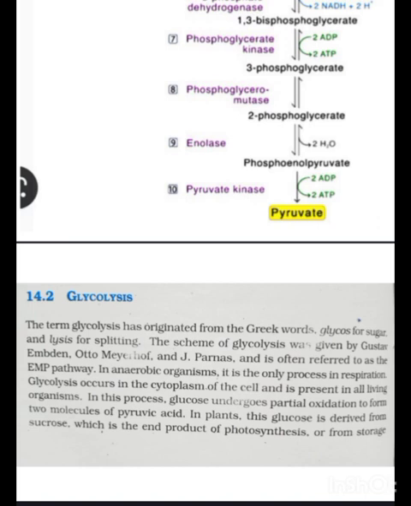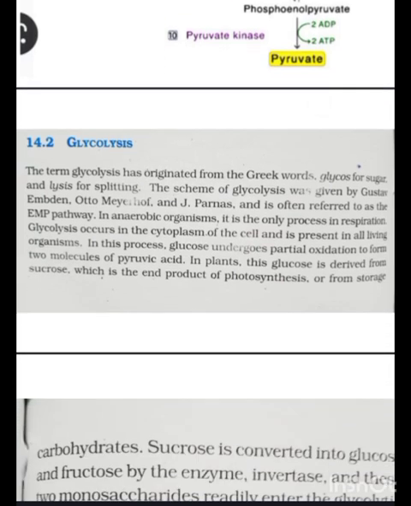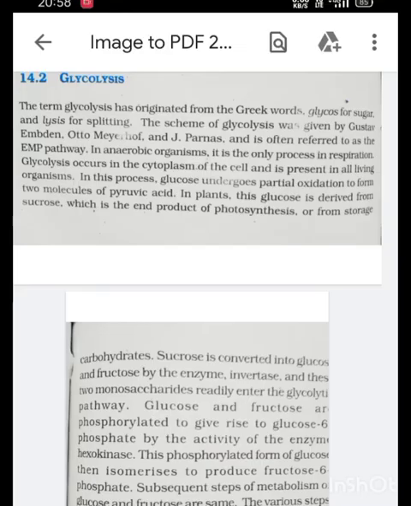Now we are going to discuss glycolysis. What basically is glycolysis? The term glycolysis originated from the Greek words glykos for sugar and lysis for splitting. The scheme of glycolysis was given by Gustav Embden, Otto Meyerhof and J. Parnas, and it is often referred to as the EMP pathway.